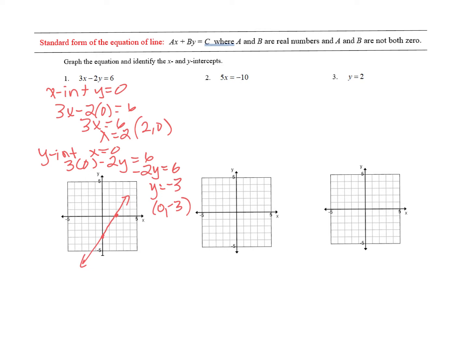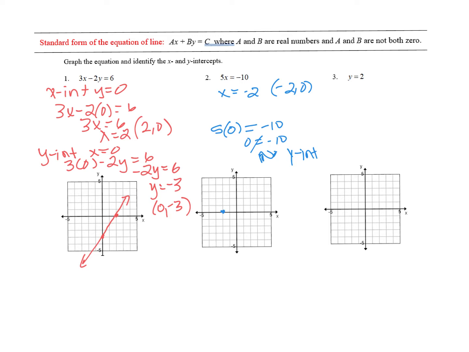Okay, let's move to the next one. This one, to find the x-intercept, we make y equal to 0. Well, I don't have a y to substitute in, so I'm really just going to solve for x. x equals negative 2, so my x-intercept is negative 2, 0. Now, to find the y-intercept, we make x equals 0. Well, think about what happens when we make x equal 0. We end up with 0 equals negative 10. Well, that's not actually true, so we actually do not have a y-intercept here. What we have is an x-intercept of negative 2, 0, no y-intercept.